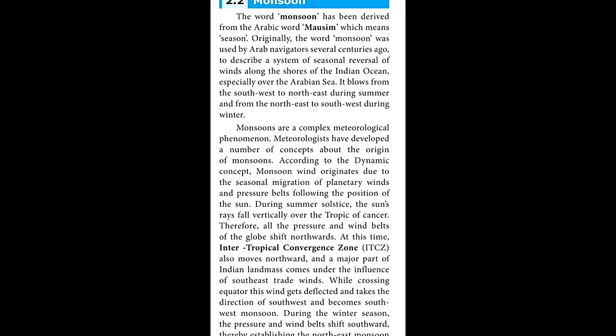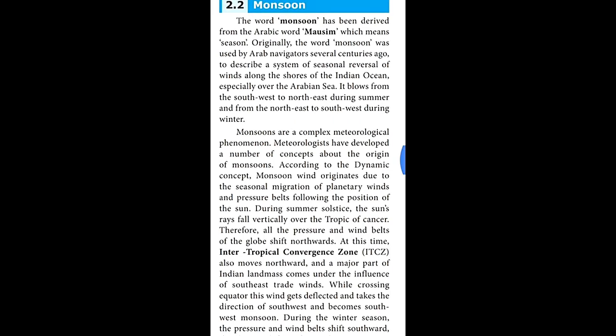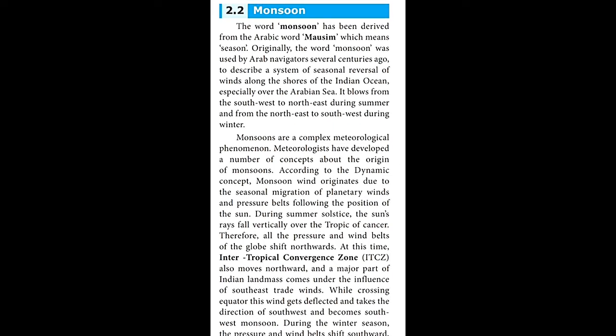It blows from the southwest to the northeast during the summer and from the northeast to the southwest during the winter. So it changes. The monsoon means there are two types of wind, southwest monsoon and northeast monsoon. It is a reversal, so to describe this, Arabic people used the word mausiam, the meaning of which is season.